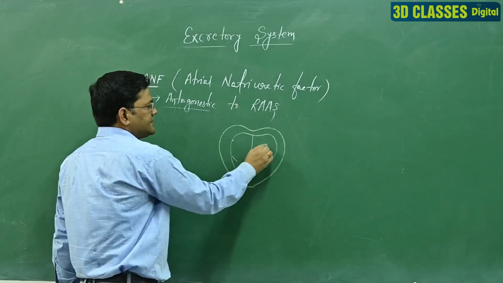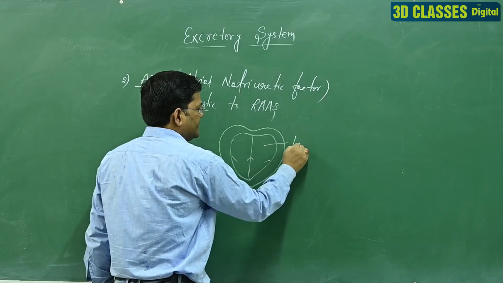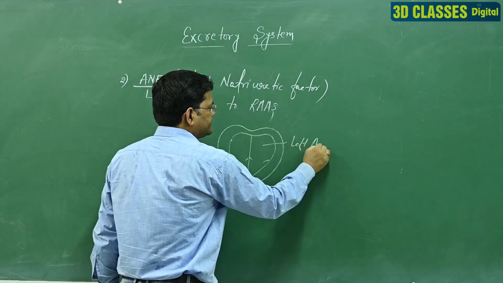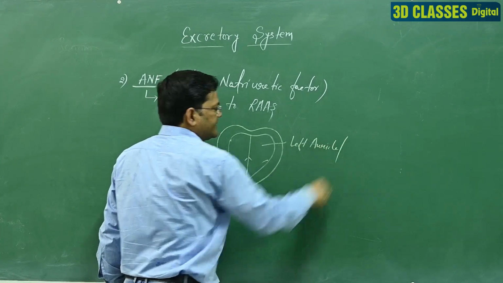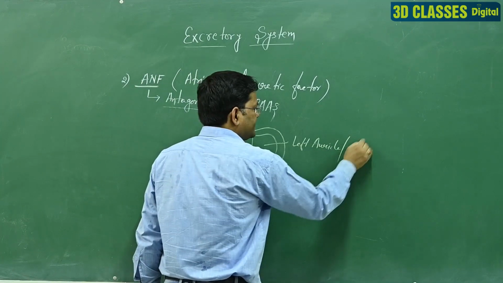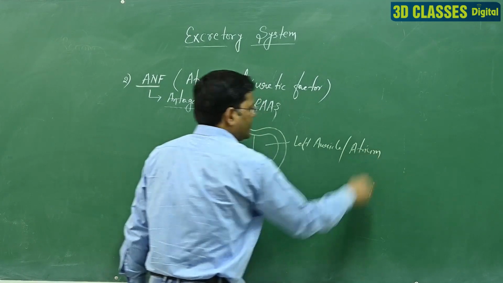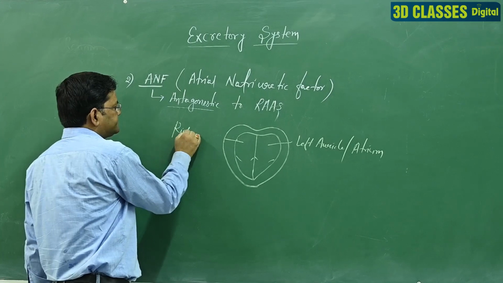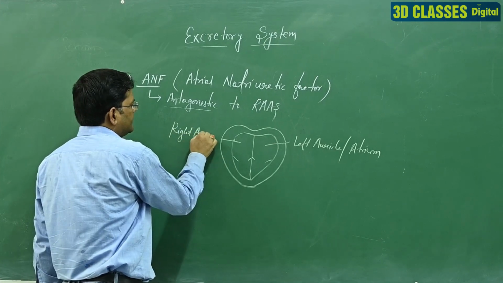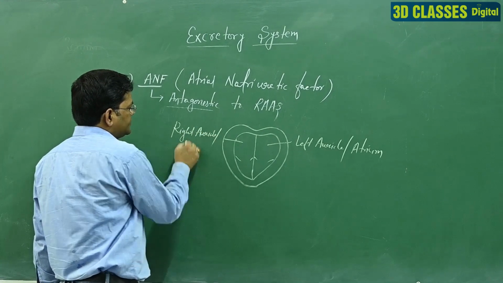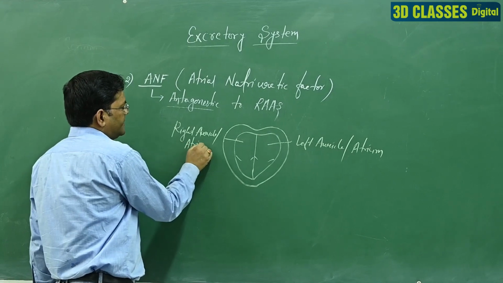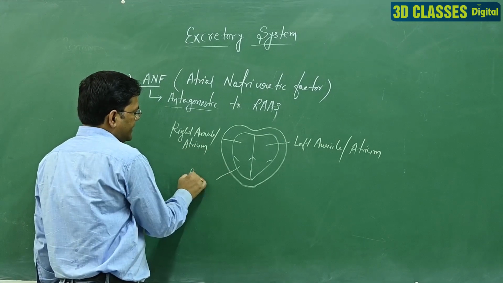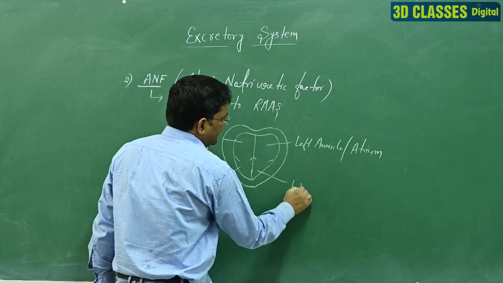And this side is called the left auricle. You also say left atrium; the term atrium is also used for auricle. This is called the right auricle, or you say the right atrium, and then there are the right ventricle and the left ventricle.